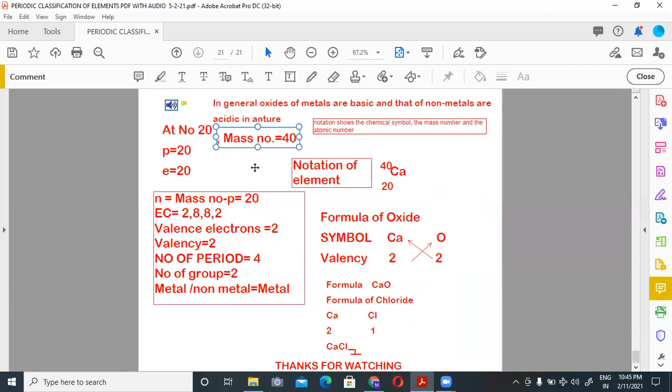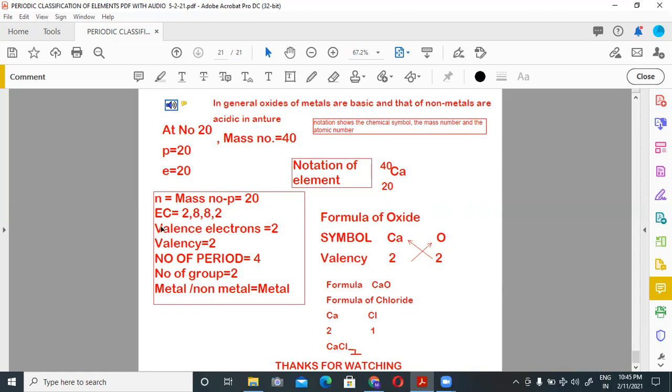Students, let's recall all the things by taking an example. If an element has atomic number 20 and mass number 40, calculate its number of protons. As atomic number is equal to number of protons, the number of protons will be 20. Calculate its number of electrons. Number of protons and number of electrons are equal to the atomic number, so all are equal to each other in an atom. Number of neutrons is equal to mass number minus protons, so the number of neutrons will be 20.